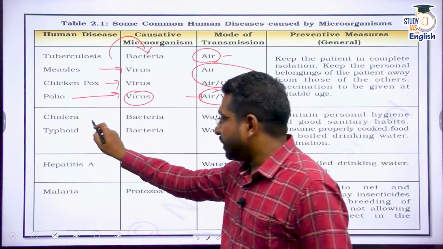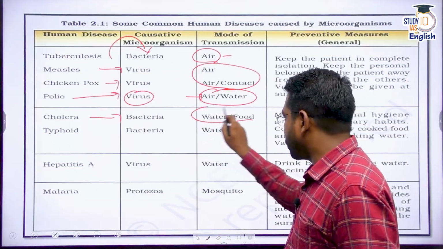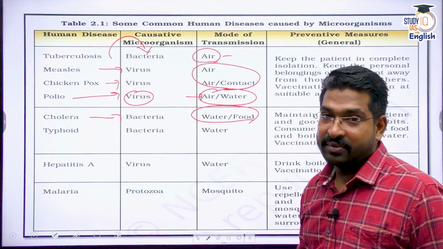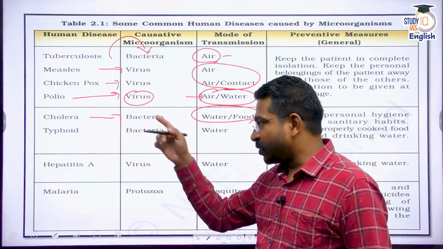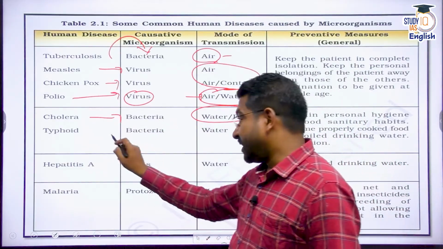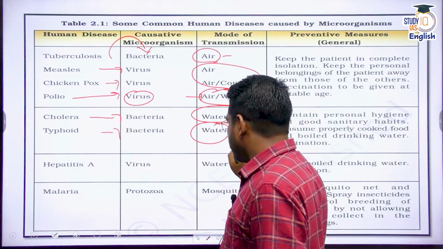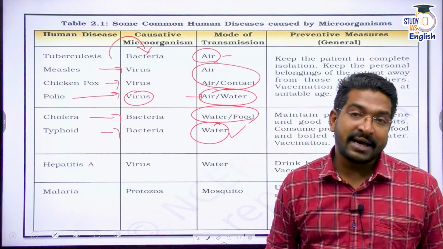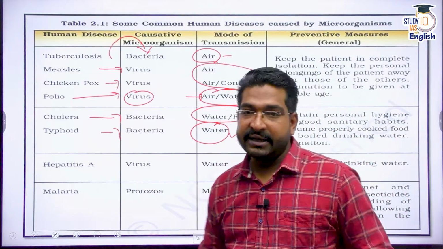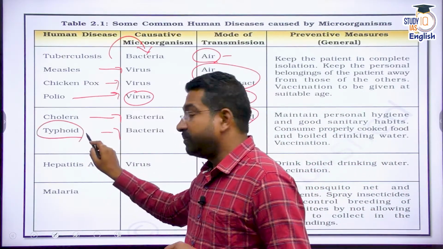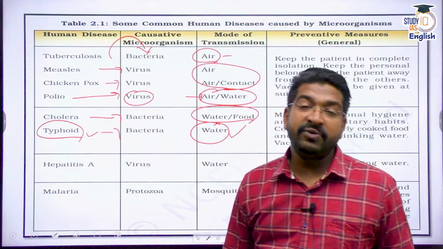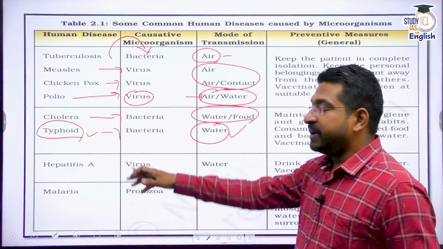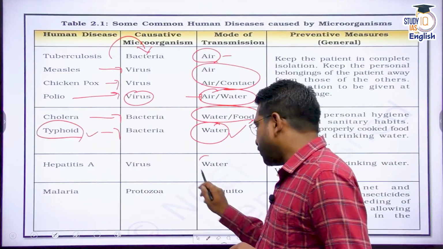Disease like cholera, again, is a waterborne disease, food or waterborne disease. Whenever there is a rainy season, spread of cholera is extreme. Vibrio cholerae is a bacteria which spreads cholera. Typhoid, you must have seen, is again waterborne. If you drink water, or if you are exposed to water which contains Salmonella typhi bacteria, you'll get typhoid. It makes your body extremely weak. It starts weakening your immune system itself. Hepatitis A, Hep A virus, again waterborne.